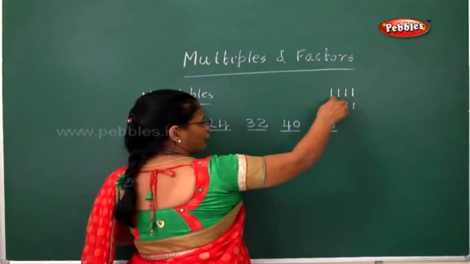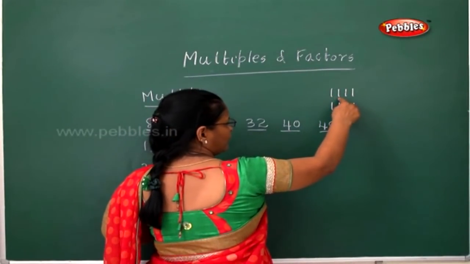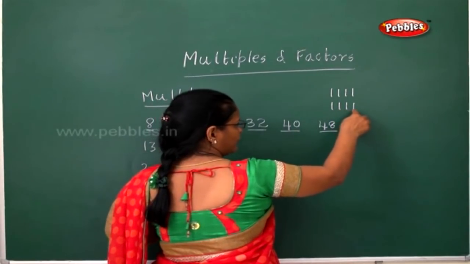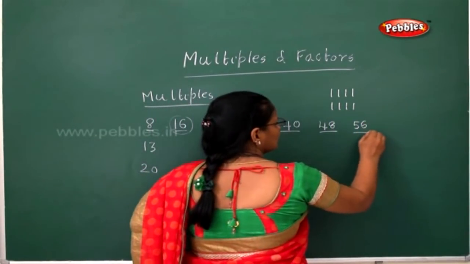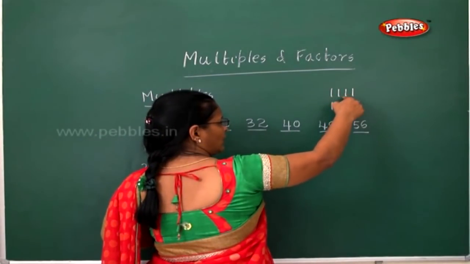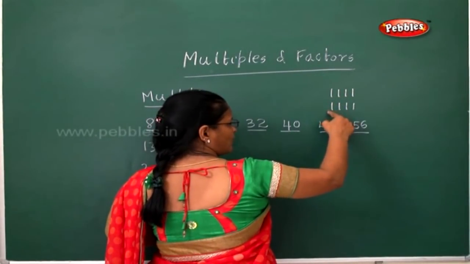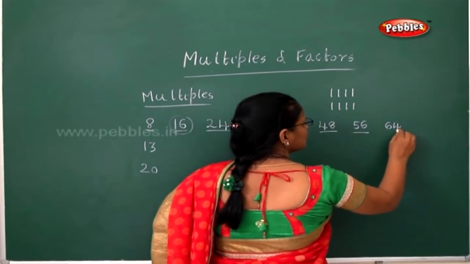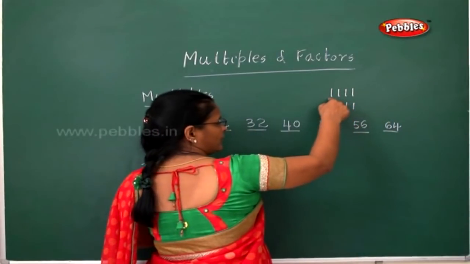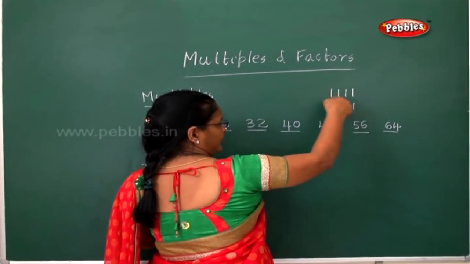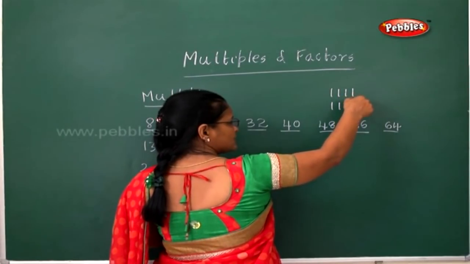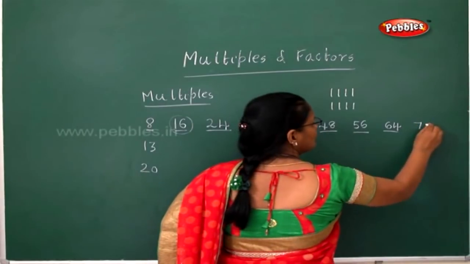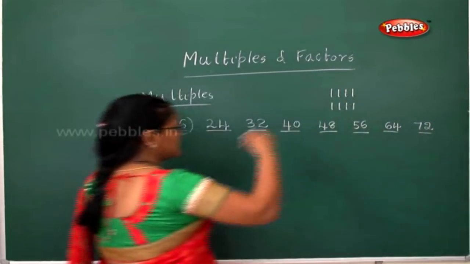Then after 48, start counting 8. 49, 50, 51, 52, 53, 54, 55, 56. 57, 58, 59, 60, 61, 62, 63, 64. After 64 only you have to count. 65, 66, 67, 68, 69, 70, 71, 72. This way you can start doing the multiples of 8.